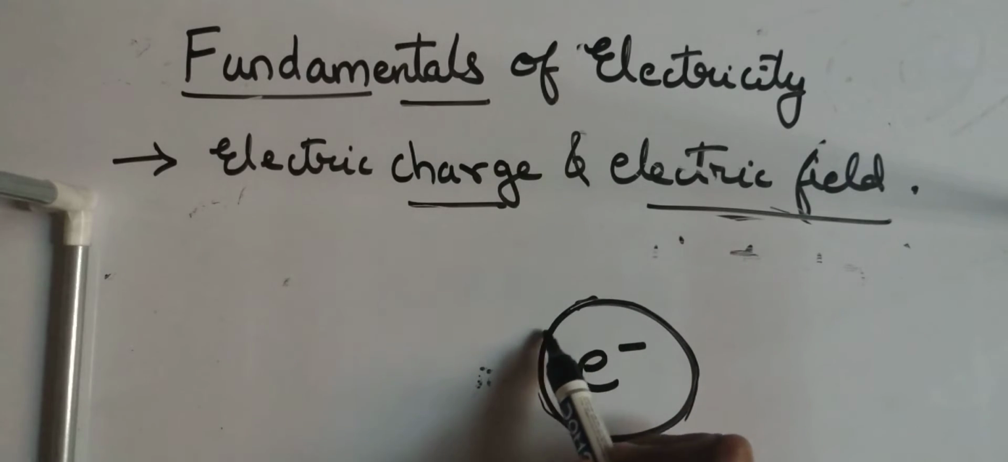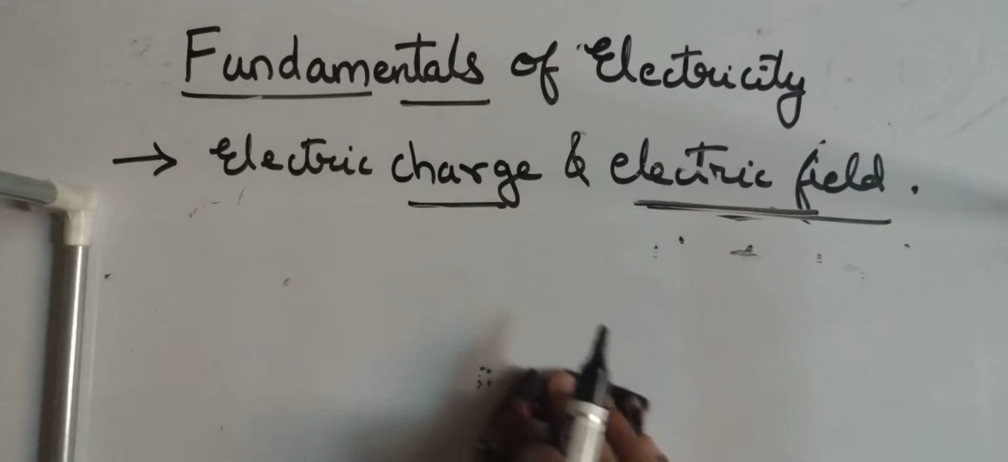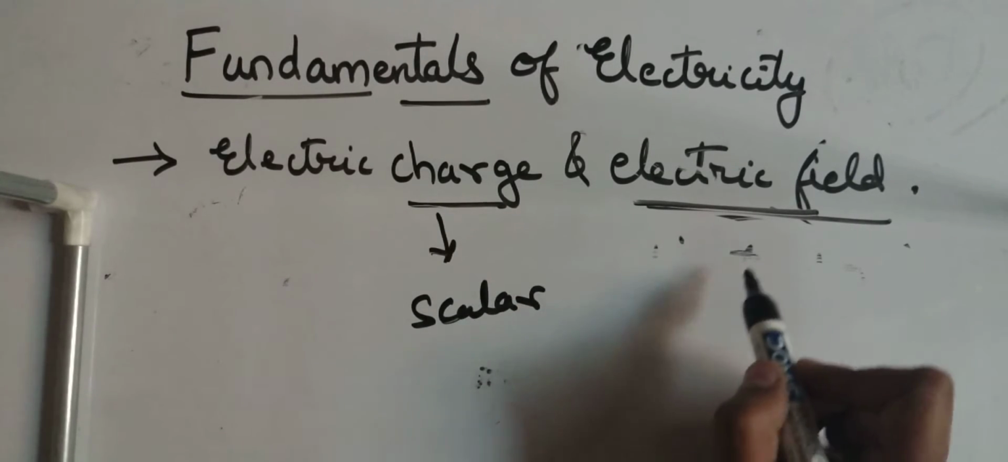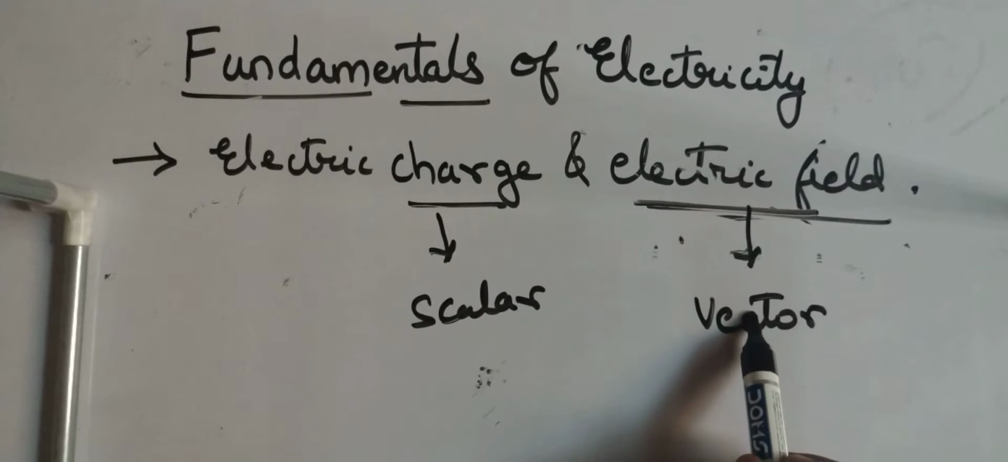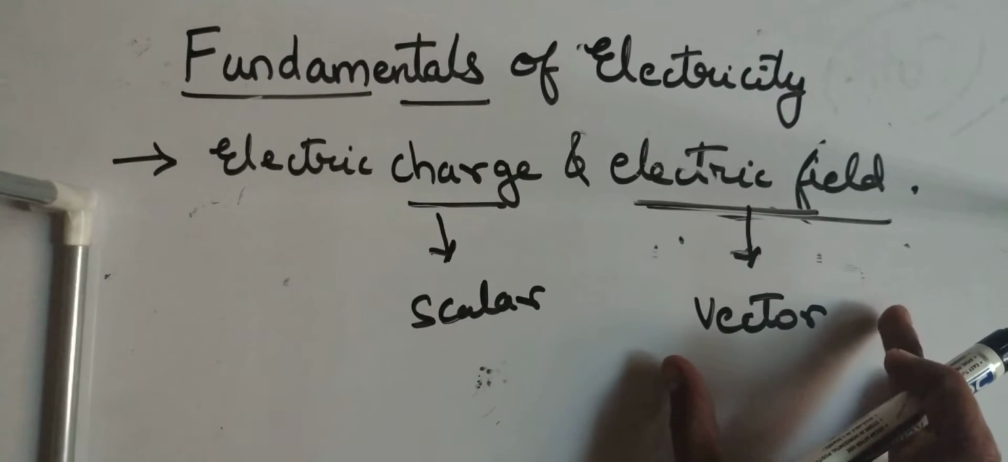So the region around this electron is called the electric field. To get into this topic, you need to know that charge is a scalar quantity, whereas electric field is a vector quantity. Means what? Electric field will also carry the direction.